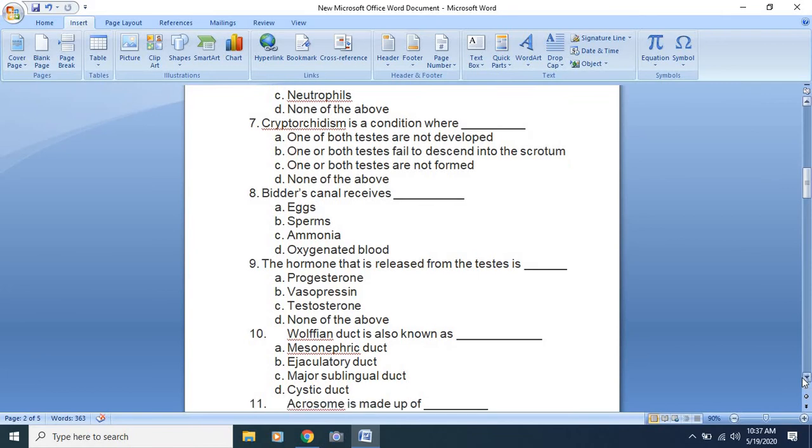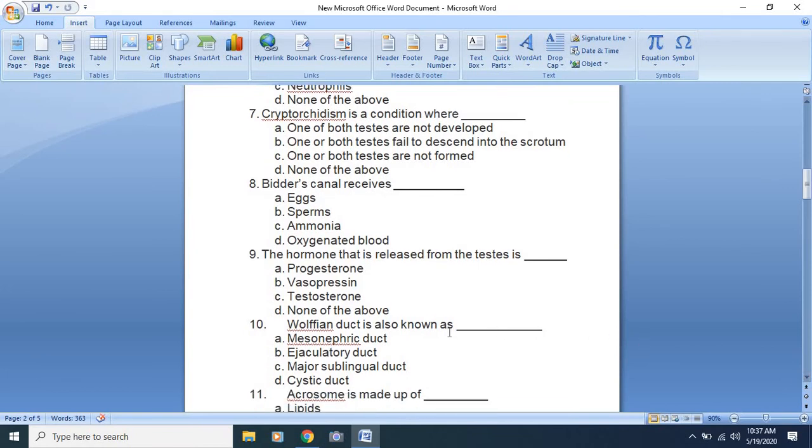Next is the Wolffian duct, which is also known as dash. It is also known as the mesonephric duct, and it opens from the kidney into the cloaca. That is the Wolffian duct. This is generally present in both male and female, but in female it does not develop, whereas in male it is responsible for the development of internal genitalia.